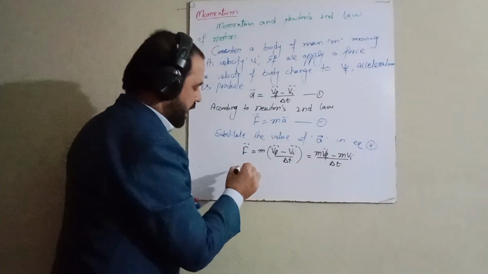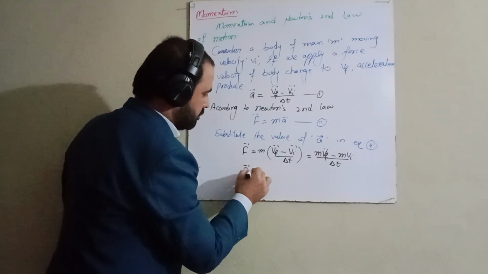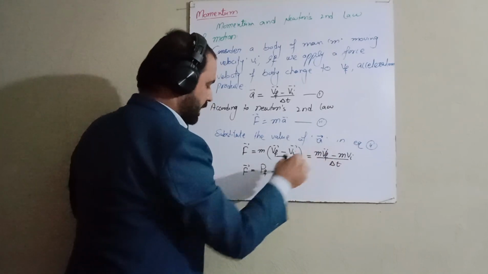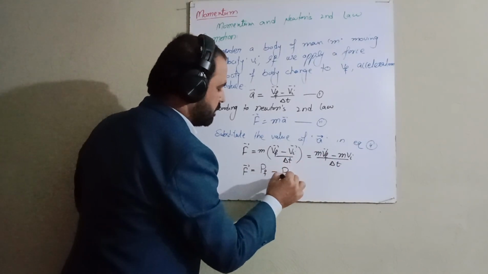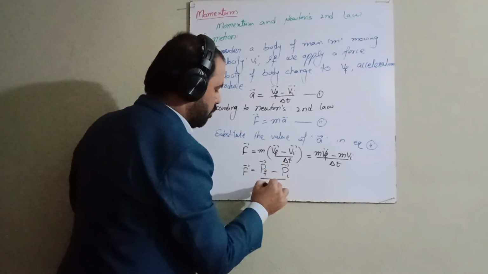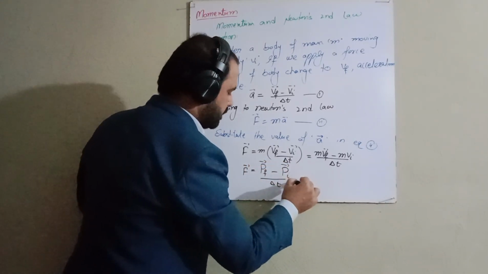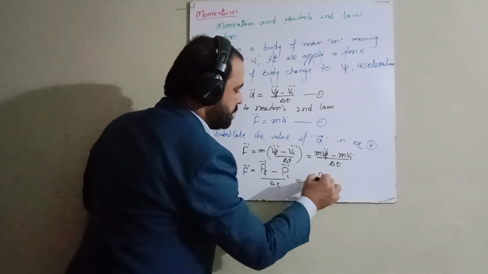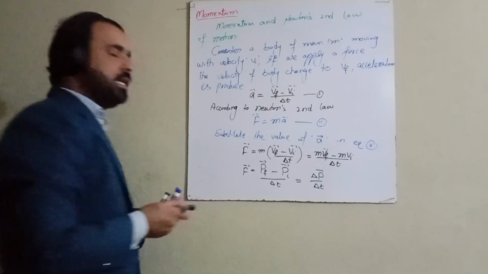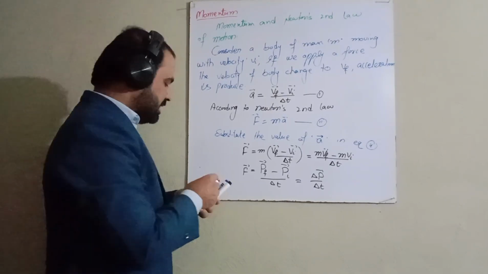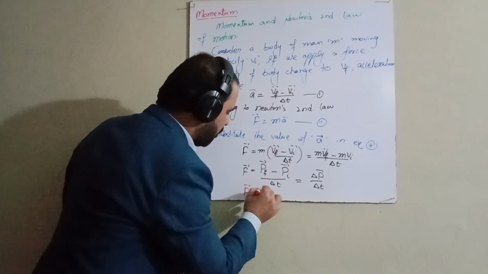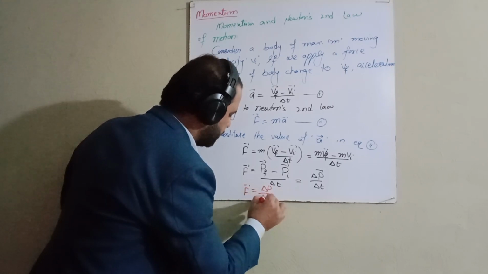What is mvf? mvf is the final momentum, so we write it as pf, and mvi is the initial momentum, so we write it as pi. So pf minus pi over delta t. What do you get here? You will get delta p over delta t. This is Newton's second law in terms of momentum, meaning force F is equal to the rate of change of momentum.